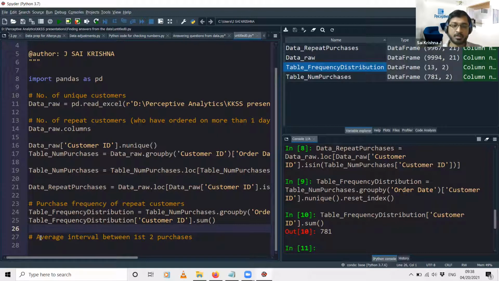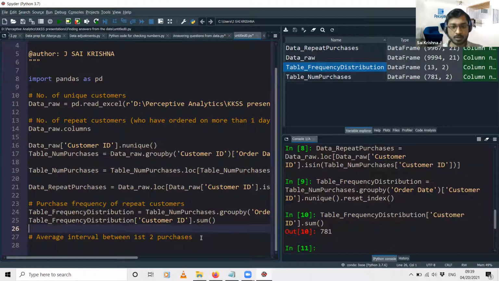Once we rank those purchases, we can just extract the first 2 purchases. And once we have just the first 2 purchases for each customer, we can find the difference between the order dates of those 2 purchases. So that is the series of steps that we'll be following.